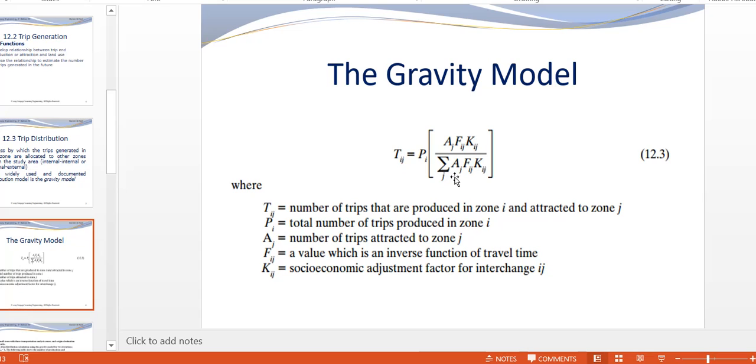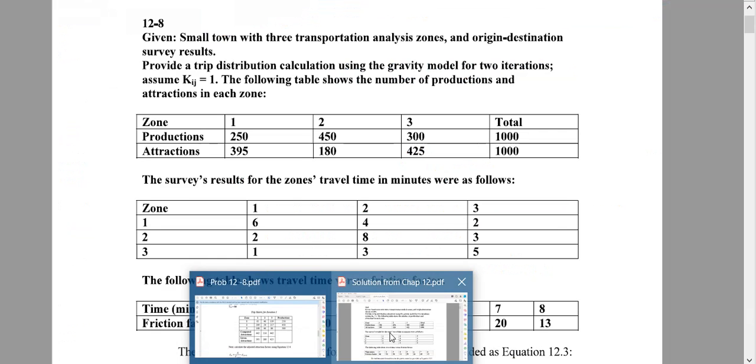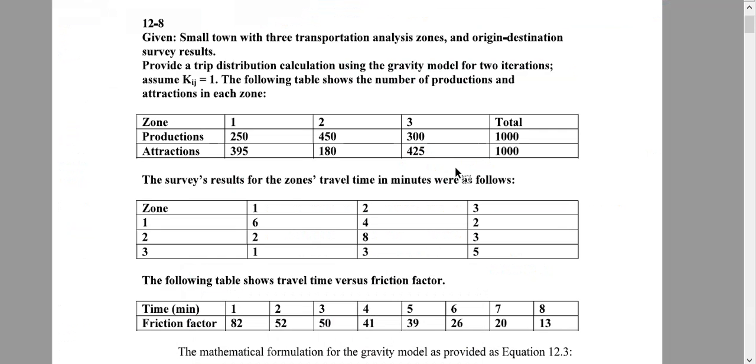Now I will show you how to calculate it. Before calculating, I took an example from your book. It may be a problem or example, whatever it is. Using this example I will try to explain this theory. Small town, 3 zones, origin, destination, survey result, these are given here. Provide a trip distribution calculation using the gravity model for 2 iterations.